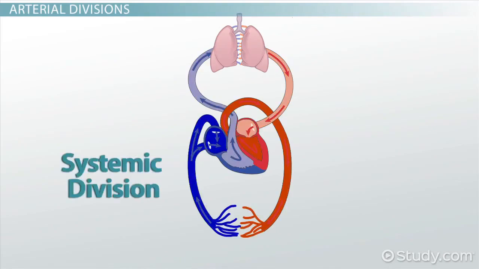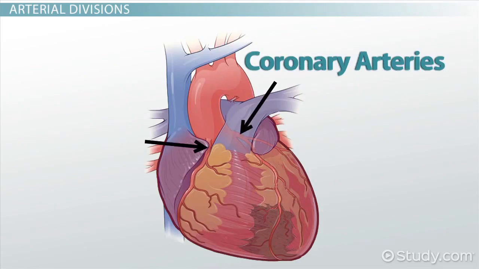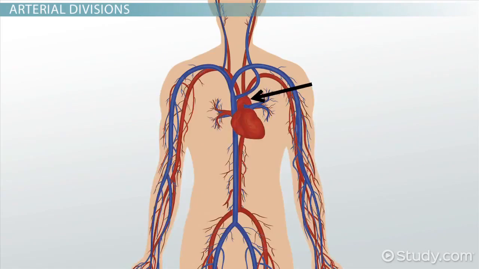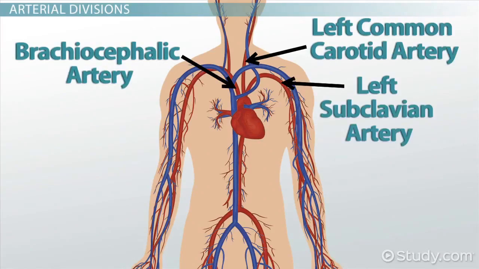The systemic division contains the aorta and all of its branches. From your heart, oxygenated blood is pushed into your aorta, which is the largest artery in your body. Two smaller arteries, the coronary arteries, immediately branch off the aorta to supply oxygenated blood to the heart itself. As it arches over to travel downward to your abdomen, your aorta gives off branches that carry blood to your head and arms: the brachiocephalic artery, the left common carotid artery, and the left subclavian artery.